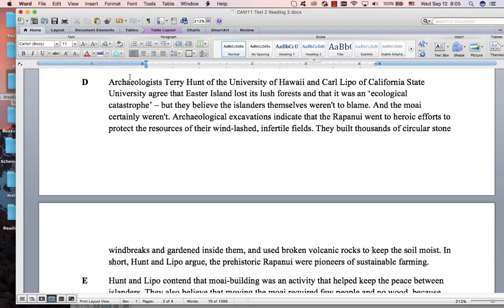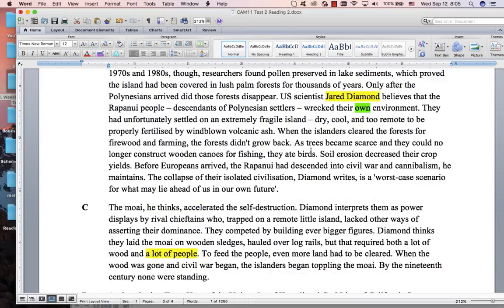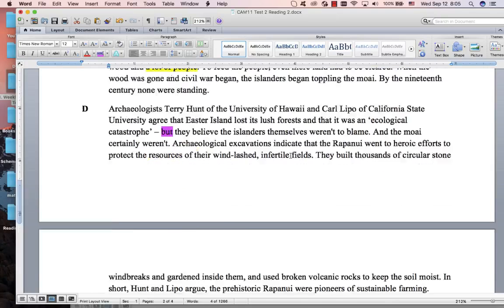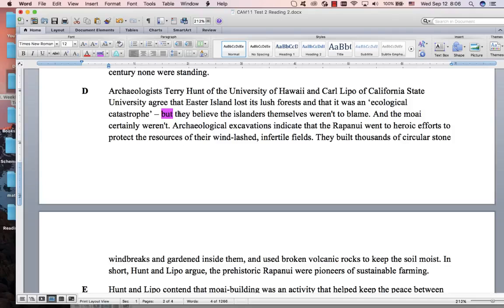Alright, this next paragraph, now they introduce these two guys, and there is our but, and that's an important but because they believe the islanders weren't to blame. So the whole thing about this is that Jared Diamond believes that they wrecked their own environment. They were to blame. But these guys say, after the but, important information, it wasn't their fault. And it wasn't the statue's fault either.